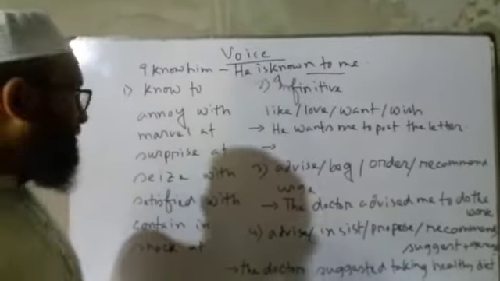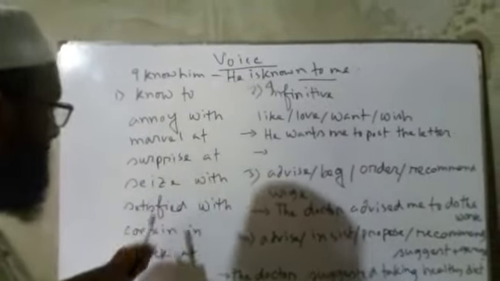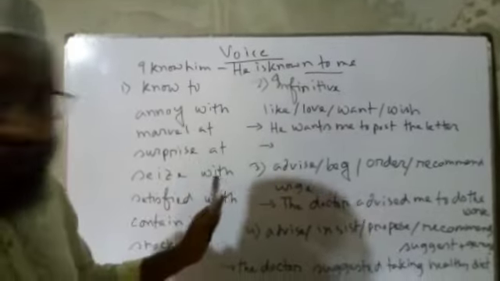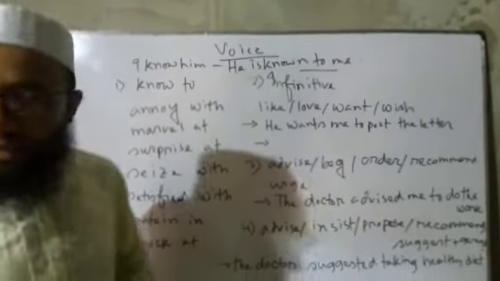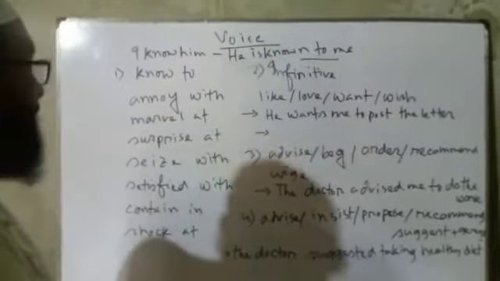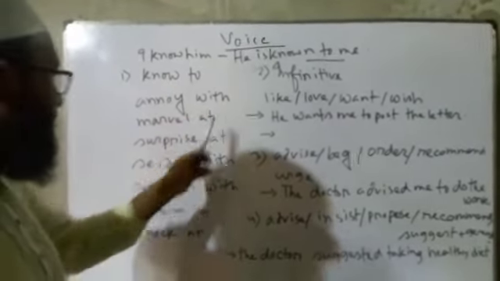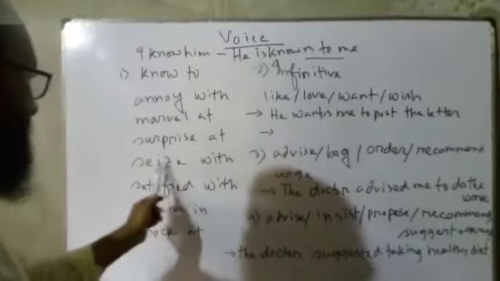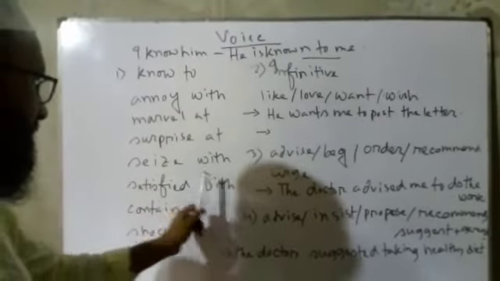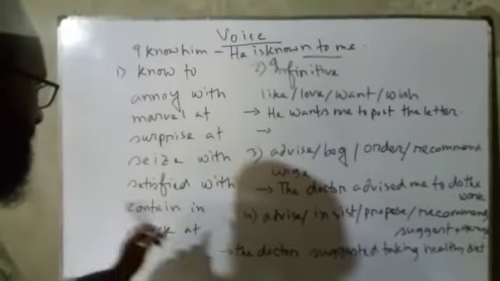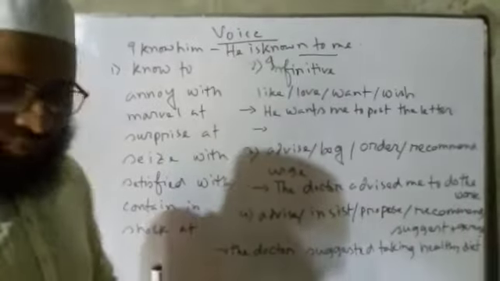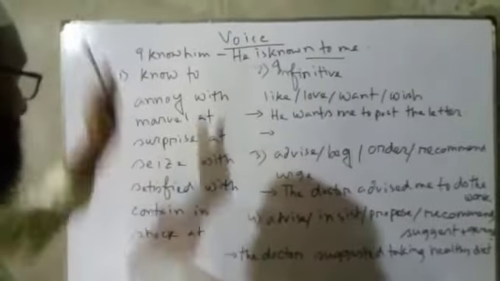So these eight words have a specific preposition. We cannot use by here at any time. So I'm repeating again: know to, annoy with, marvel at, surprise at, seize with, satisfied with, contain in, shock at. Got the point? So this rule is finished.